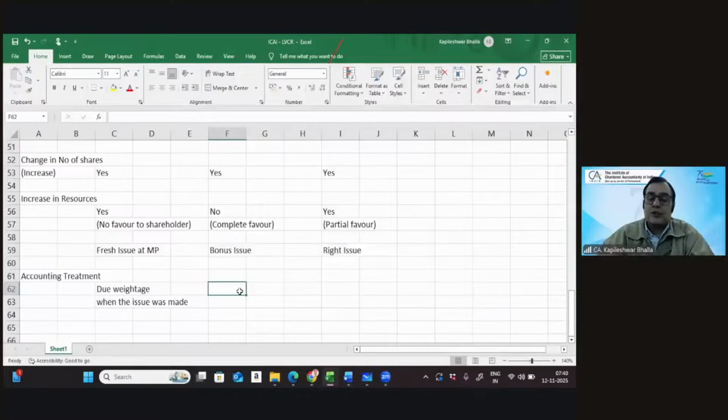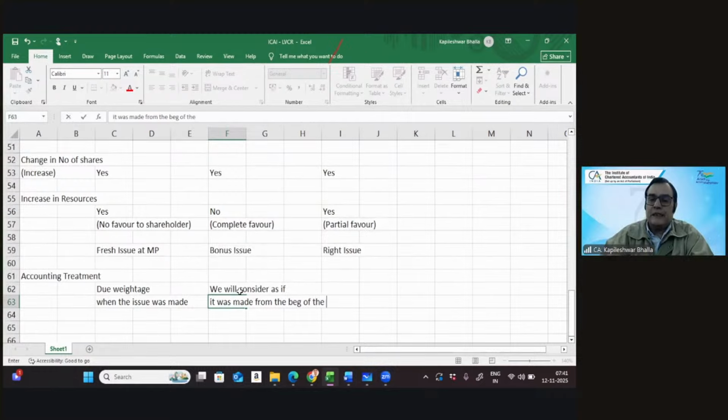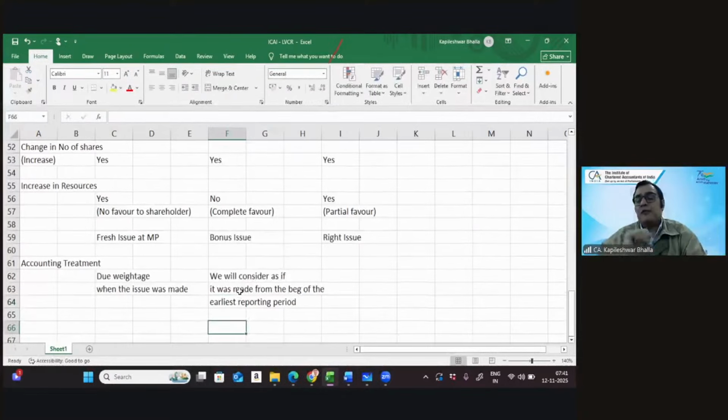And in terms of bonus issue, we will consider it as if it was made from the beginning of the earliest reporting period, which also means that your mind should tell you that we need to do a restated EPS of the last year as well.